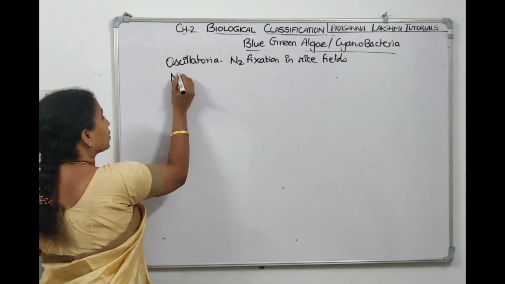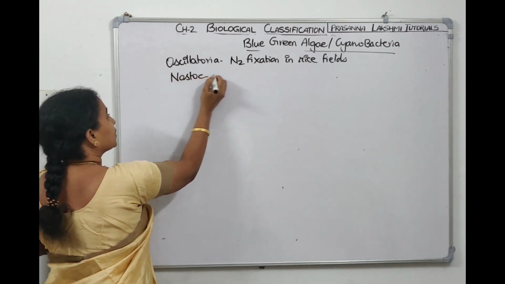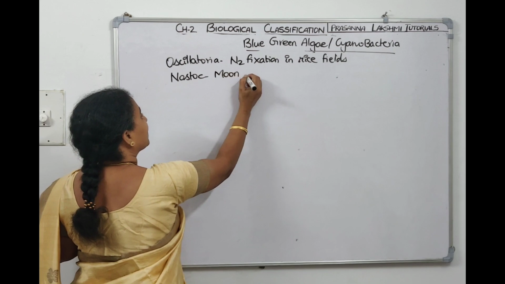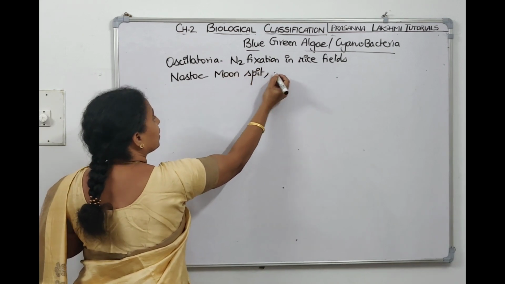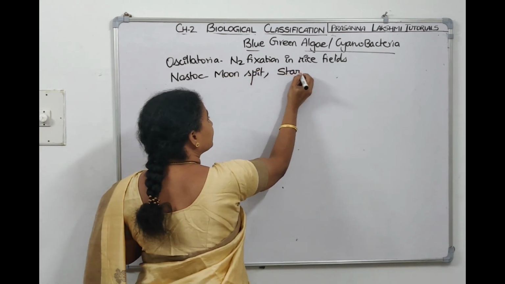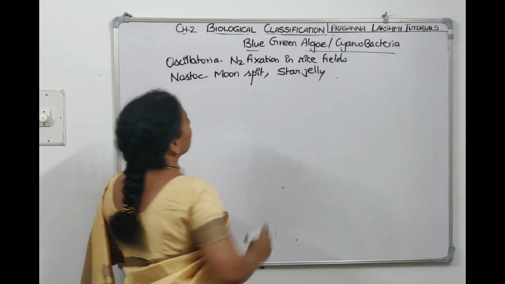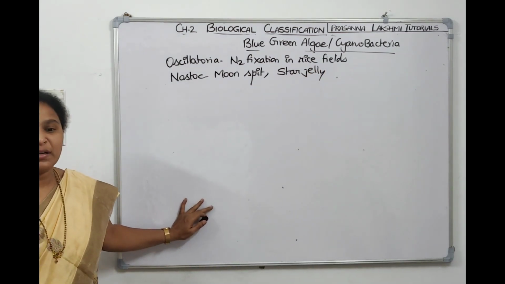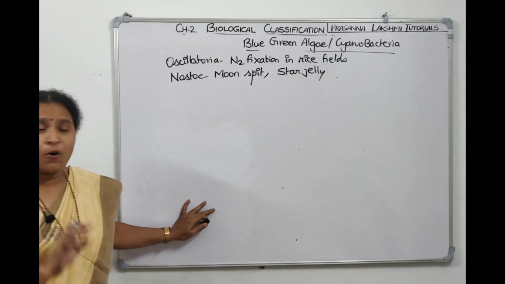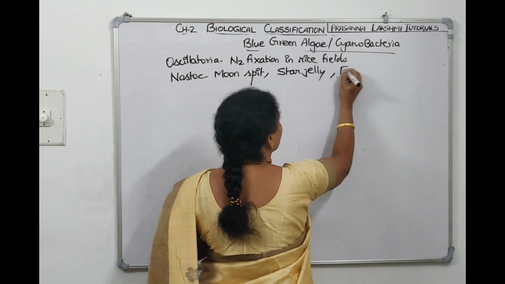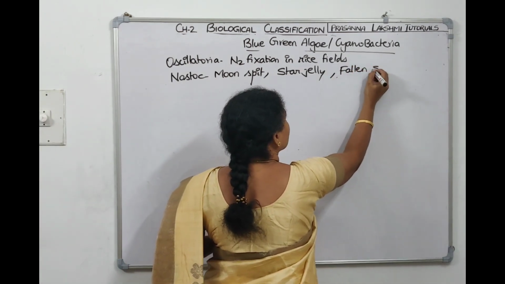Nostoc is called moon spit. These are the common names. It is called star jelly. It is also called fallen star. In that shape it will be there, so it is called fallen star.